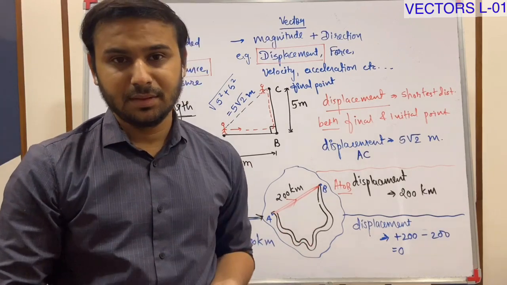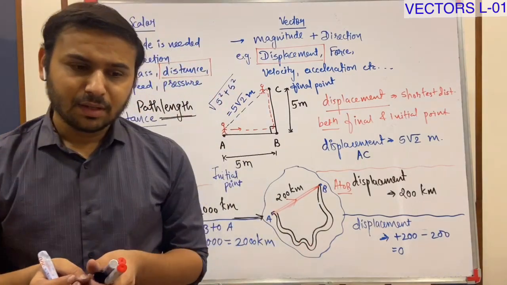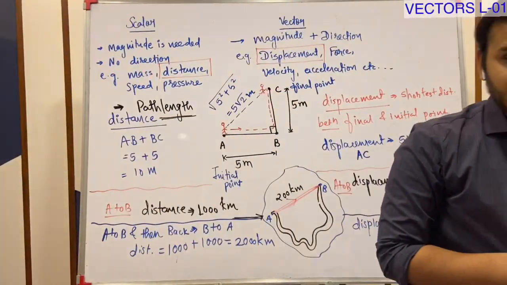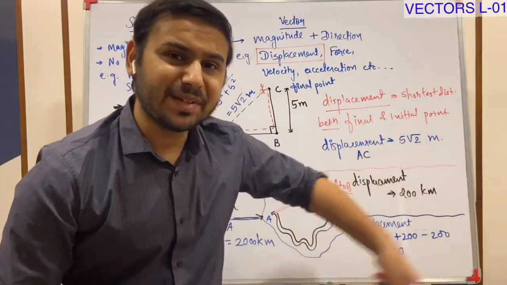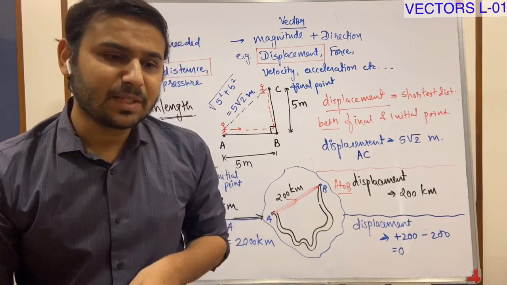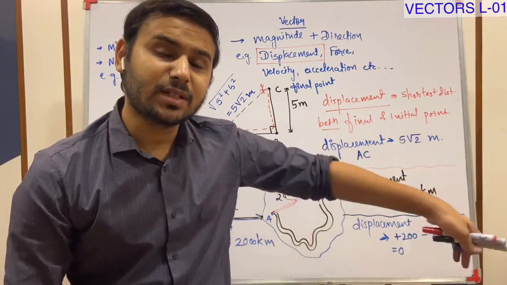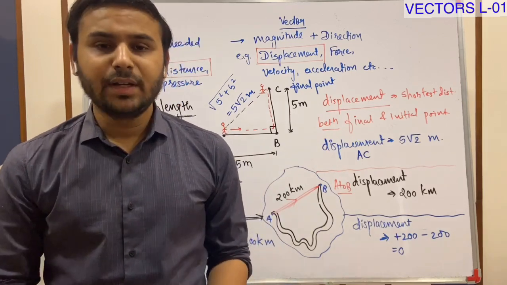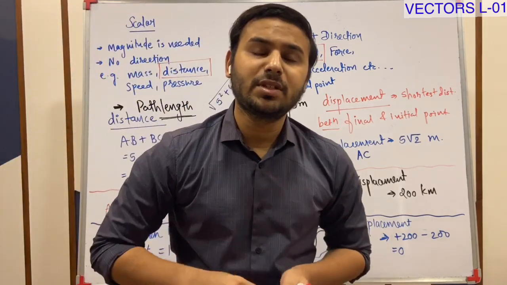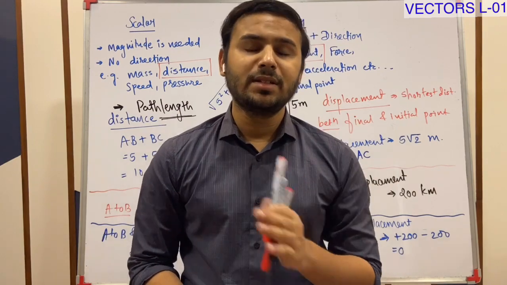A to A. Okay, I am standing over here, moving from A to B and then coming back from B to A. So my distance is x plus x, 2x, but displacement is x. The reverse displacement in opposite direction is minus x. The total displacement is 0. Understood? So when final and initial positions are same, net displacement is 0.